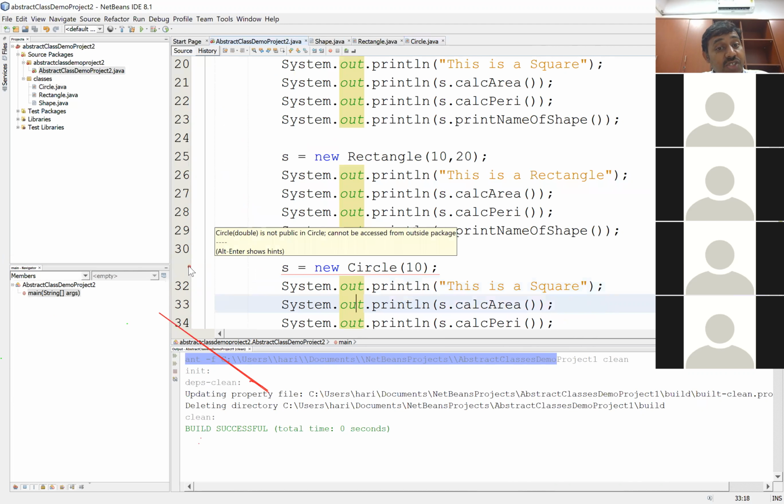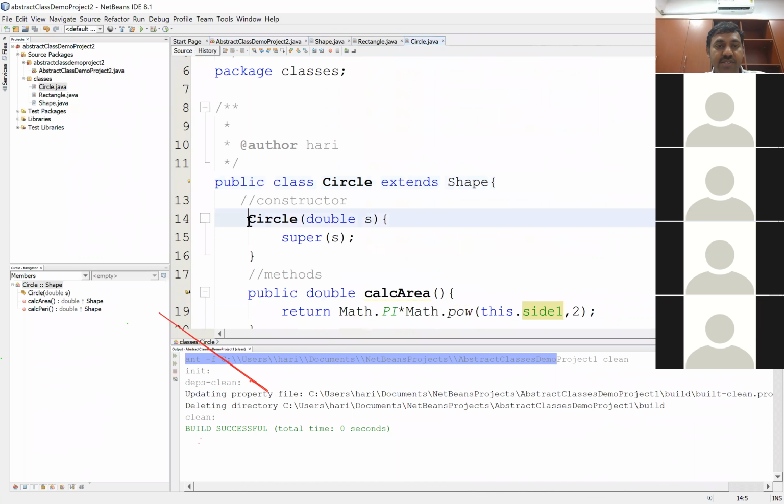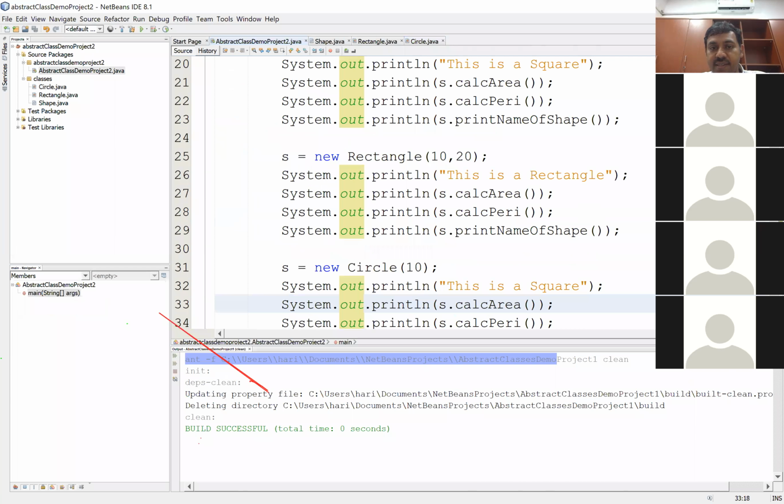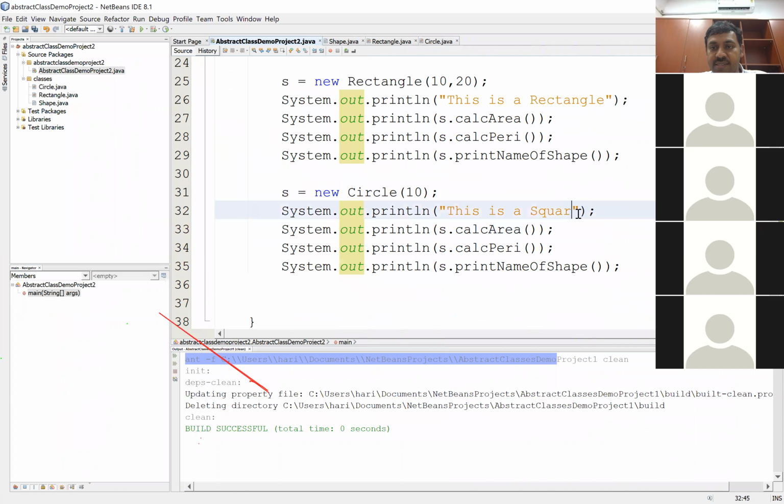It says the constructor is not public. Makes sense. So go back. Yes, constructor is not public. So it is still a default. So convert that to public. Save it. Perfect. Right. So let's get back to this class. All right. So this is a circle. Calculate area and calculate shape.